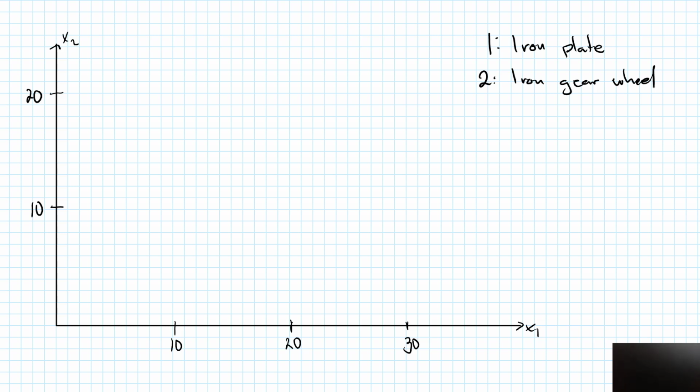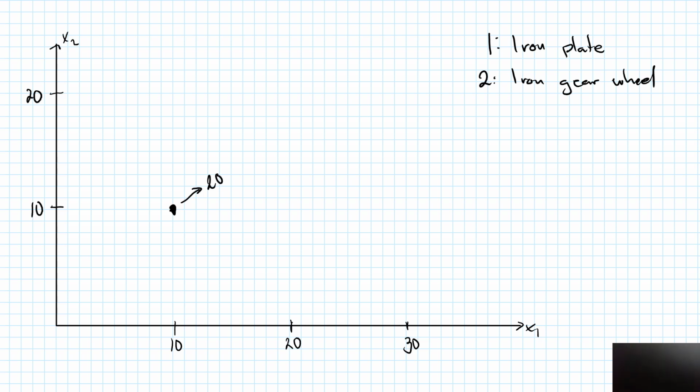So let's say that I have a bundle right here consisting of 10 iron plates and 10 iron gear wheels. One iron plate plus one iron gear wheel will produce two transport belts. So in this case, having 10 of each, this bundle will allow me to produce 20 transport belts.